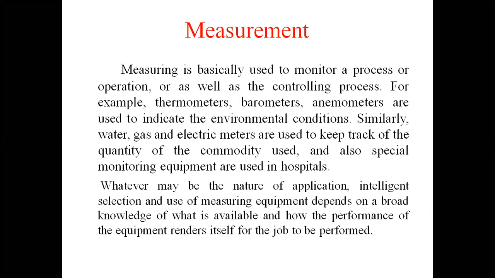The speed of a bike, the heat of an engine, the temperature of a room, the lighting of the room, our heartbeat, our pulse reading.